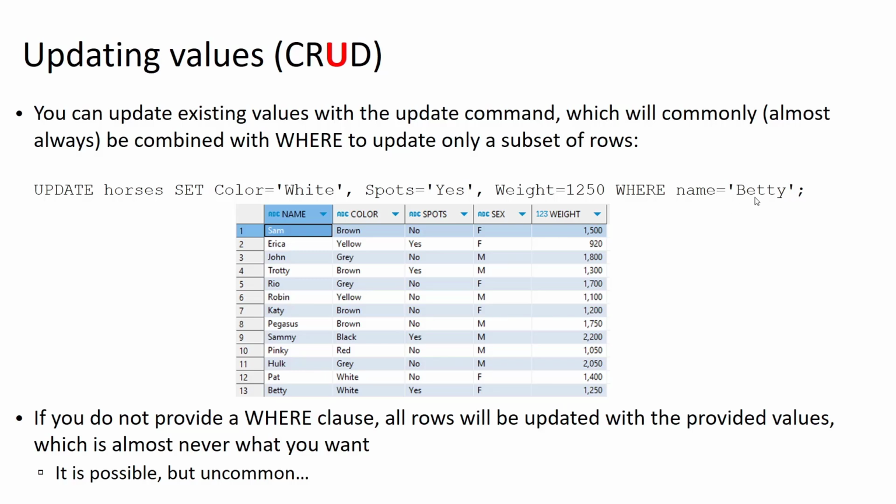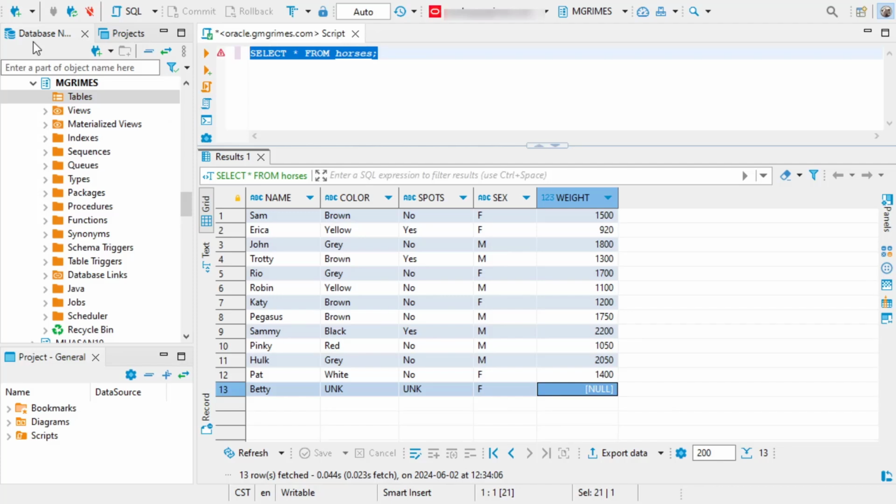And then for all of those rows, which is only going to be one row because name is a unique identifier, it's going to set the value of these particular attributes to the values that we have specified here. So we could say update horses set color equals white, spots equals yes, and weight equals 1,250, where name equals Betty.